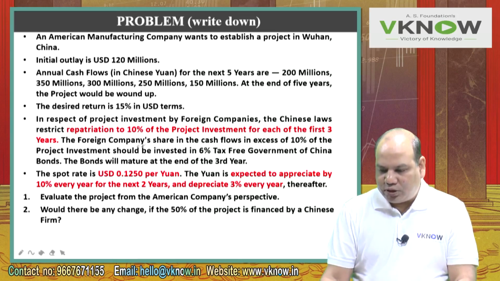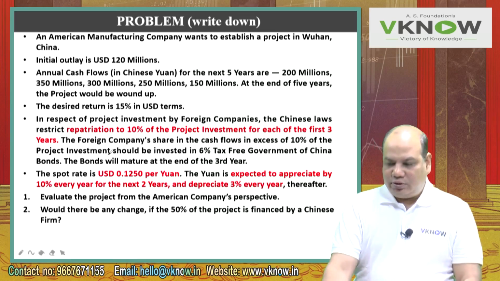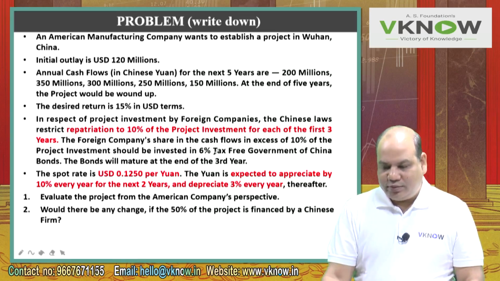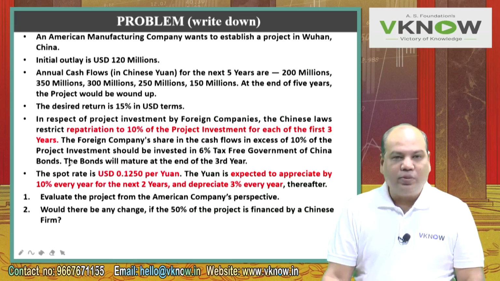The foreign company's share in the cash flows in excess of 10% of the project investment should be invested in 6% tax-free government of China bonds.